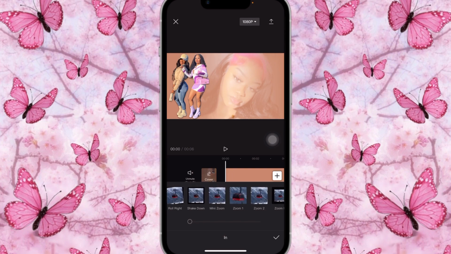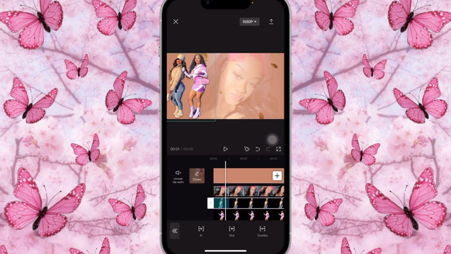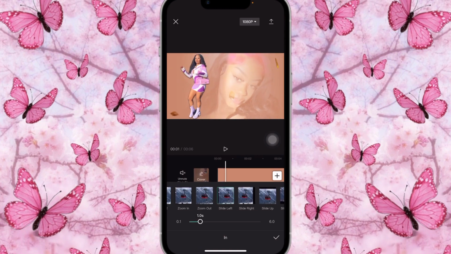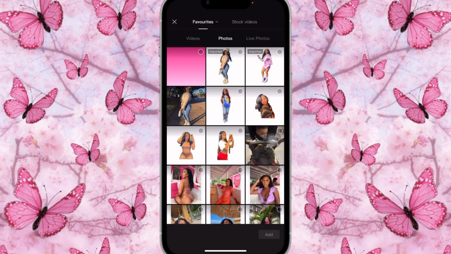So the first one, which is the one with the brown puffer jacket, you're going to make that slide right 1 second for the both of them, and you're gonna do that for the second one. You're gonna make it slide right this time, slide left I mean, and we're gonna put that 1 second. Great.